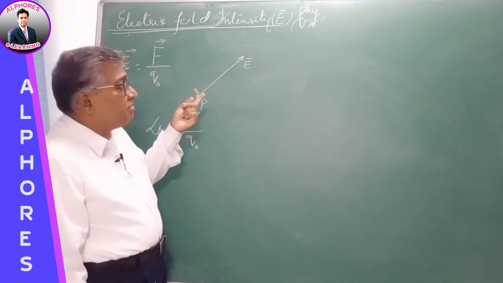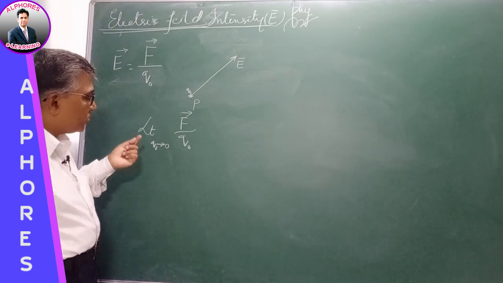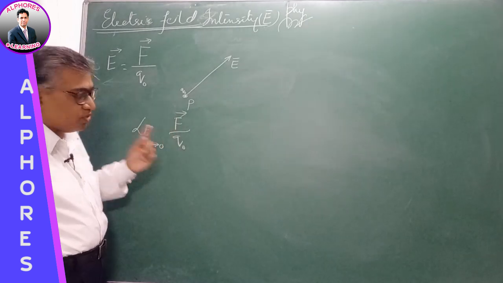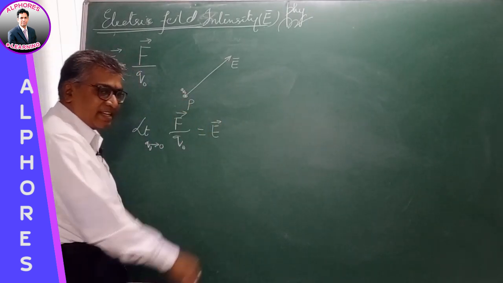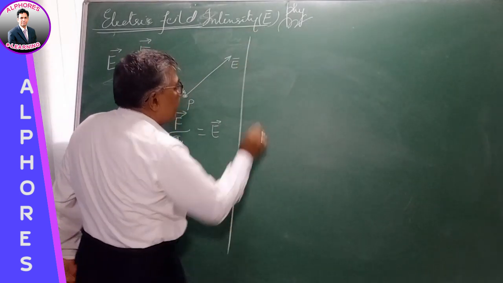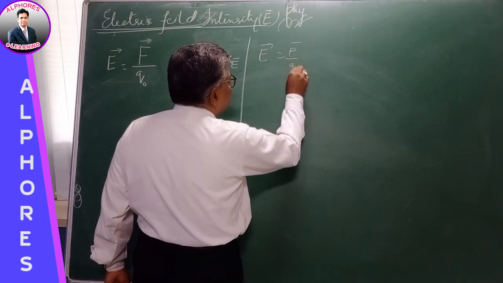Because it should not influence the field around it. It should not disturb the already existing field. So the limit Q naught tending to 0, force by Q naught. This is electric field strength, field intensity E bar. So electric field intensity: now if I consider E bar is equal to F bar by Q naught.